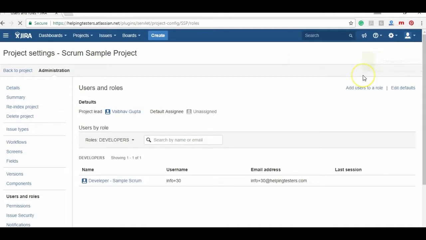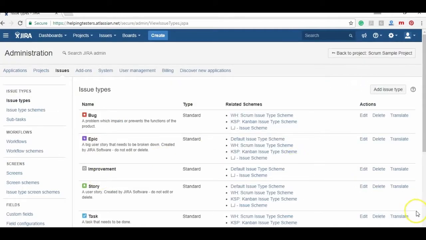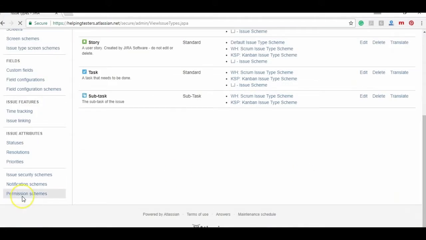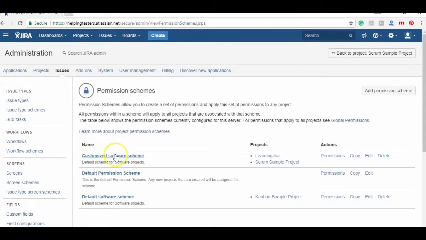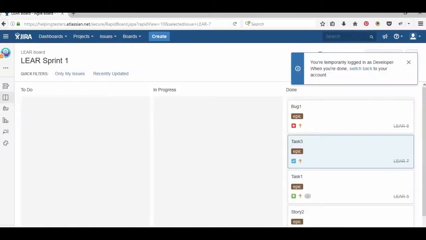If I go to issues and in permissions, I can see this scheme is associated to these two projects now. Now, this Learning Jira project has one developer, that is dev1 developer, and this project has a different project developer. So both developers are different and assigned to respective projects, so they should have access to that project only. Let's verify it.